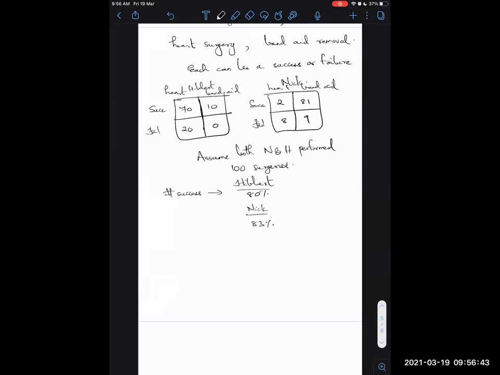But the point to note here is, let's look at a real world scenario where there is an expert brain surgeon, and the number of cases he receives is a lot. Say the number of cases doesn't matter here, and he receives 100 cases in 1 year. And there is a normal surgeon who does normal surgeries. Instead of band-aid removal, you can think of the easiest surgery that you've seen, say a bone fracture or something like that. And this brain surgeon performs 100 surgeries, and this normal surgeon also performs 100 surgeries.